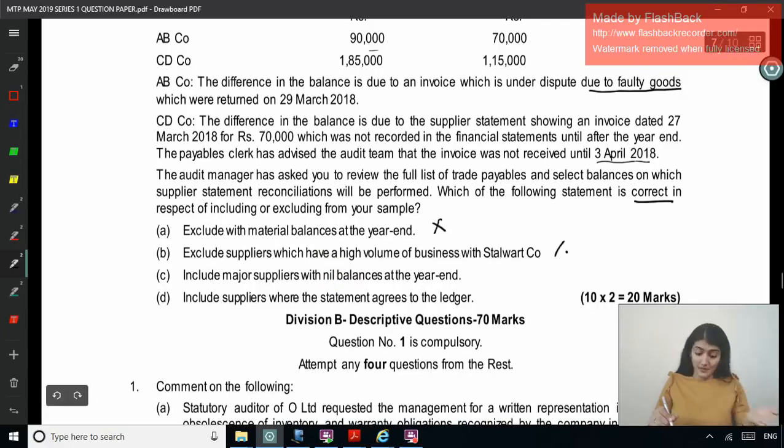You cannot exclude them. Include major suppliers with nil balance at the year end. So even though if there is nil balance, you will include those suppliers. Is that correct? Right. And the last one, include suppliers where the statement agrees to the ledger. So where it agrees, there you need not prepare a reconciliation, right? So that is incorrect. So which is the correct one? C. Which of the following statement is correct? Include major suppliers with the nil balances at the year end.